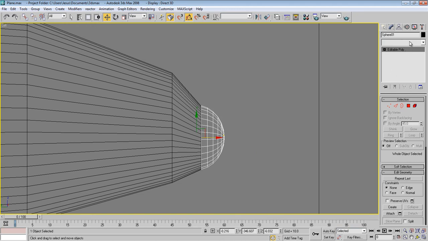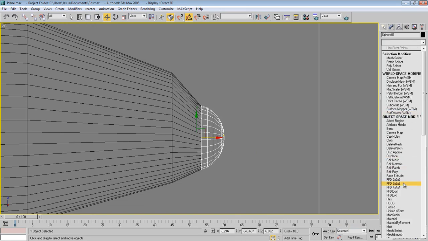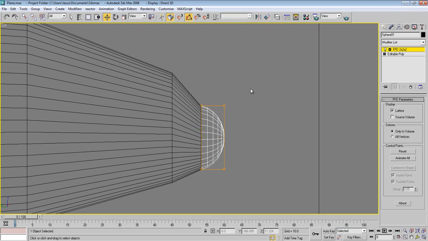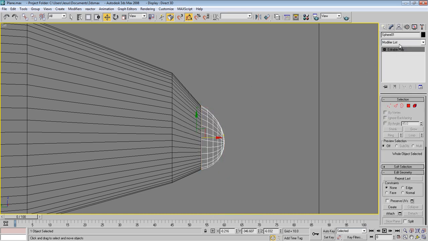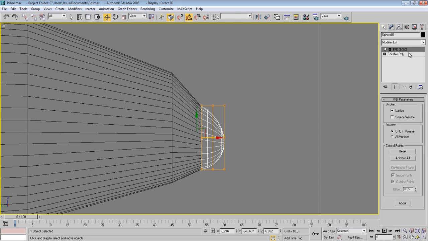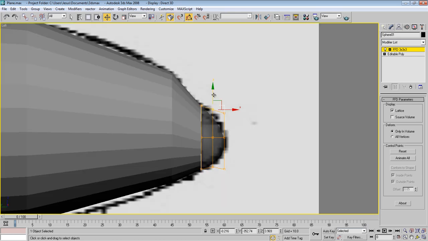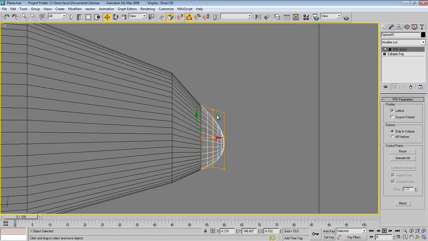Now we can apply an FFD modifier to it. Maybe another one, 3 by 3. Okay, I think this shape is the best.